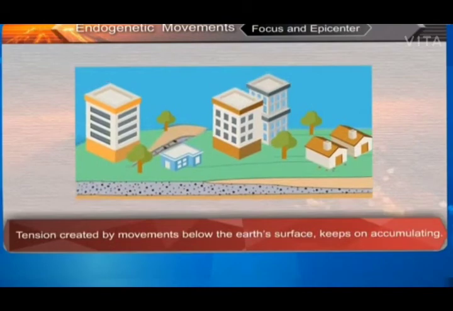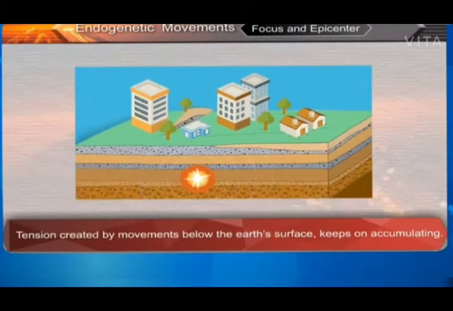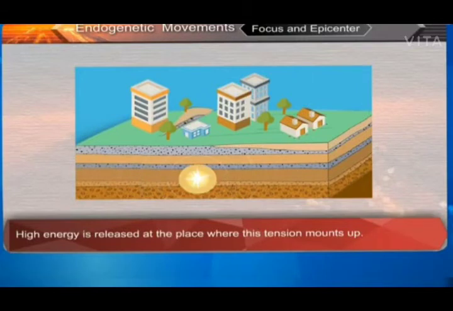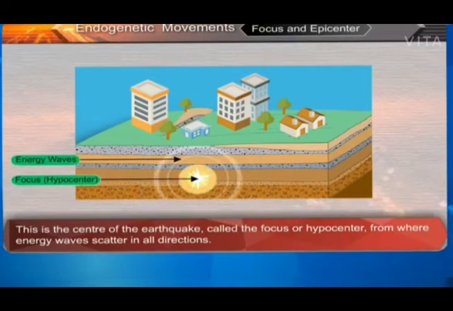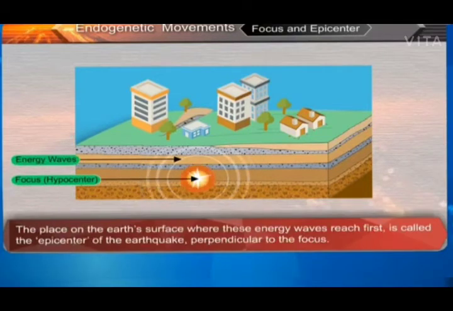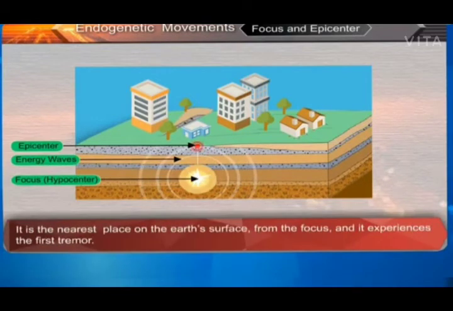Focus and epicenter. Tension created by movements below the Earth's surface keeps on accumulating. High energy is released at the place where this tension mounts up. This is the center of the earthquake, called the focus or hypocenter, from where energy waves scatter in all directions. The place on the Earth's surface where these energy waves reach first is called the epicenter of the earthquake, perpendicular to the focus. It is the nearest place on the Earth's surface from the focus, and it experiences the first tremor.